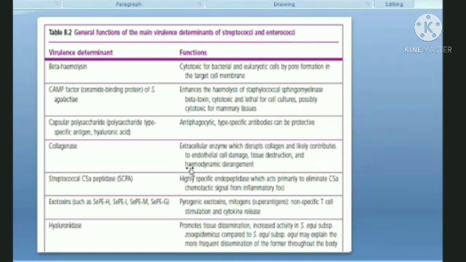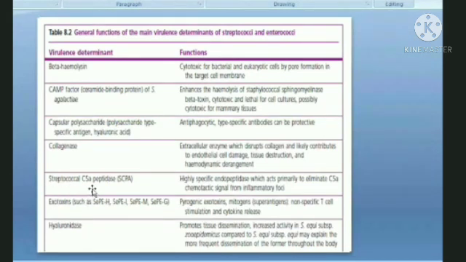Then collagenase, from the very word collagen, will disturb the collagen, and when it disrupts the collagen, it will help in the further dissemination of the infection. The bacterial cell moves from one cell to another, from one place to another, because of the destruction of collagen, right? So it helps in the dissemination of the streptococcus infection.